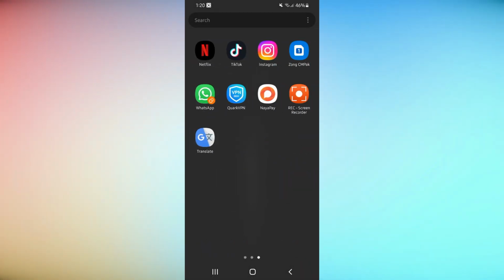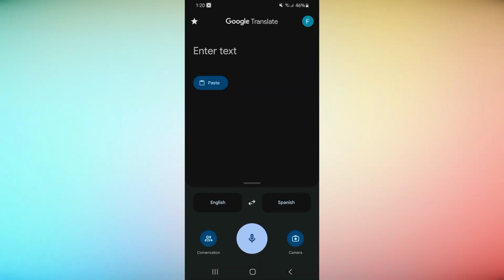Let's get started. First, open the Google Translate app on your phone. Next, choose the languages you want to translate from and to. Tap the language buttons at the top to select your languages.